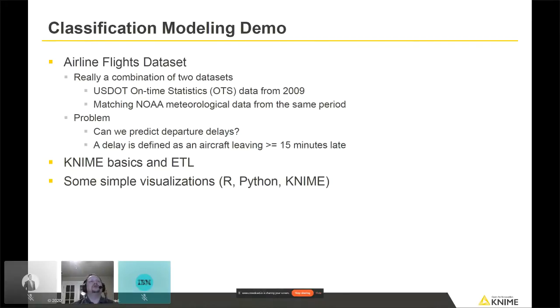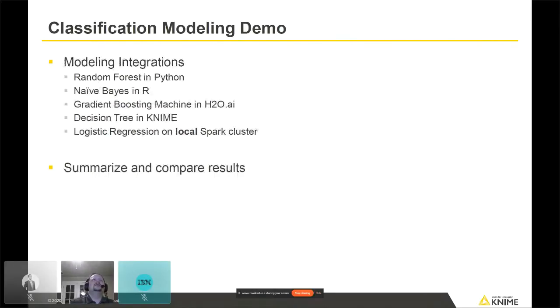To go through this process, I'll show you some basics of how we load and transform data in KNIME, and then also some simple visualizations that we could generate in KNIME, also calling in R and Python where we think that might be helpful. And then we'll build several different models. We'll use several different algorithms, but we'll also use some of these other open source integrations that are available too. So you see them listed here.